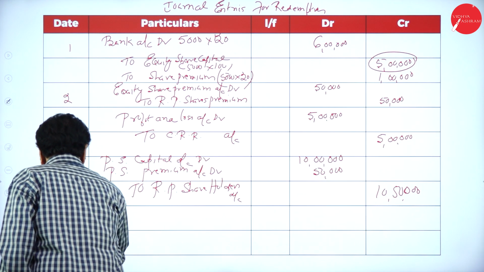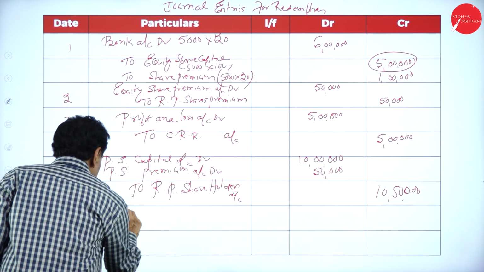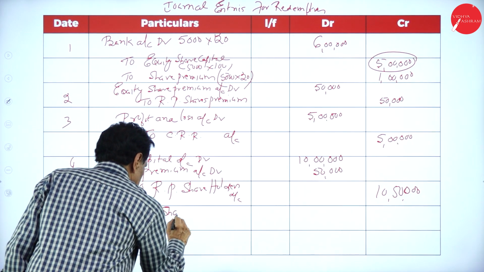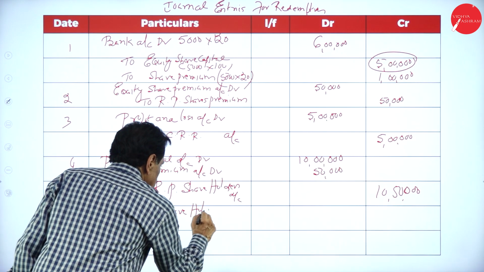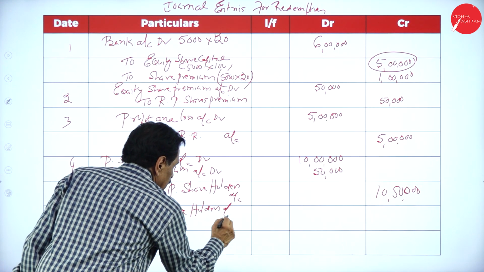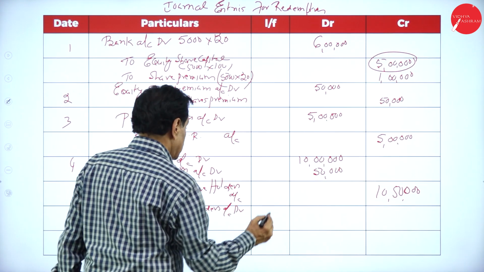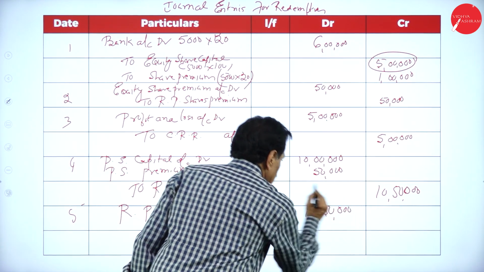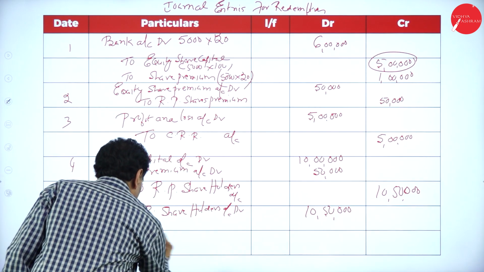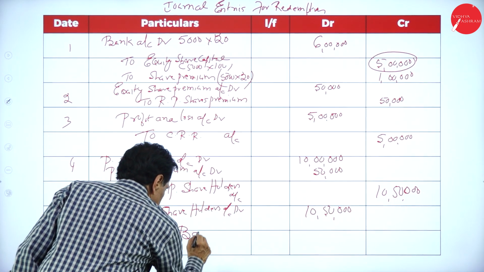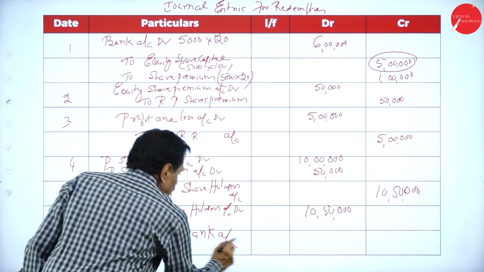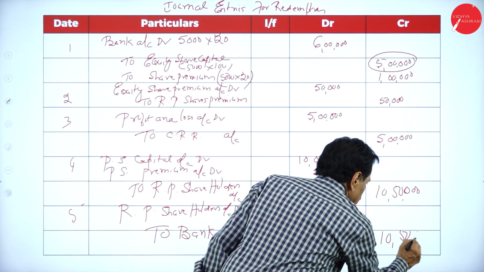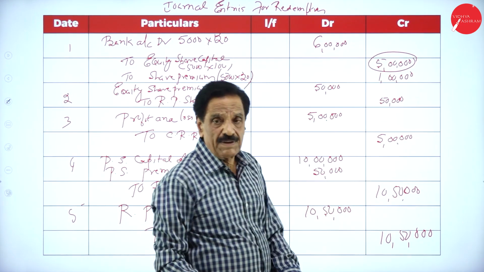Now you pay. Redeemable preference share holders account debtor 10,50,000 to bank account, payment 10,50,000. I will explain now.